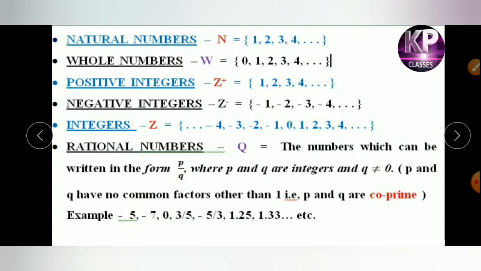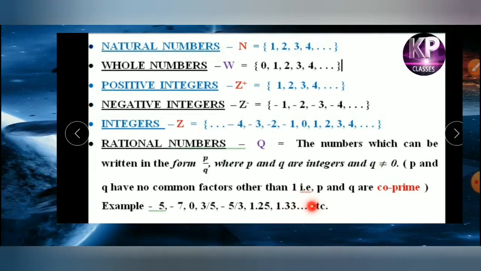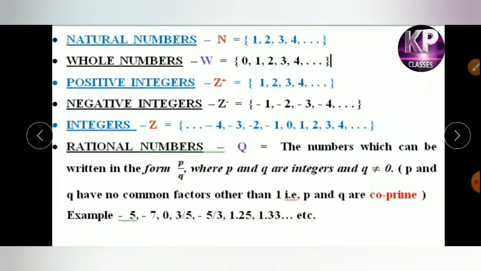Minus 7 means minus 7 by 1. 0 is also a rational number because 0 is an integer, and it can be written as 0 by 1, 0 by 11, 0 by 20, etc. 1.25 in decimal form, when you convert into fraction, is 125 by 100. 1.33 continuously, this we will discuss later.